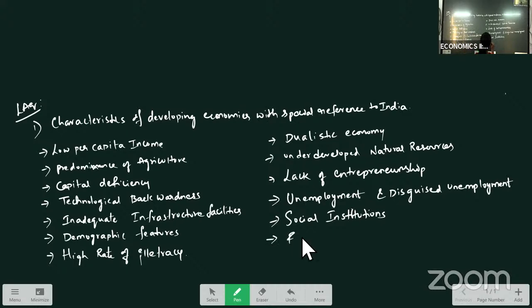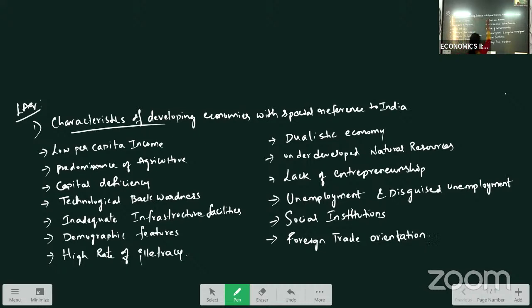Next, we have foreign trade orientation. Most of the developing economies import finished goods and export raw materials. That is, they export the producer or capital goods. Whatever resources are there, they export to other countries at less cost. Whatever they import are finished goods, which are of high cost, which results in a deficit balance of trade. Mostly we find that in developing economies.